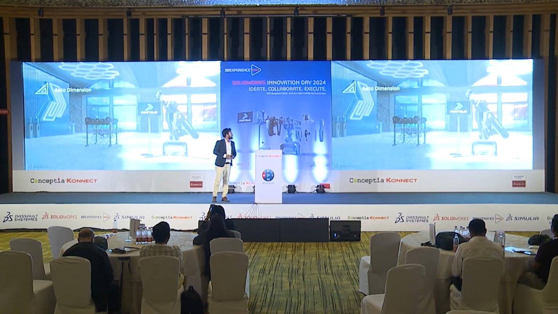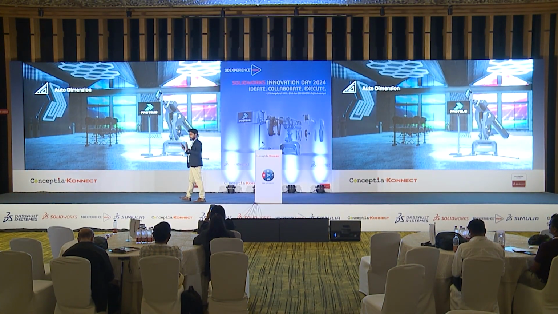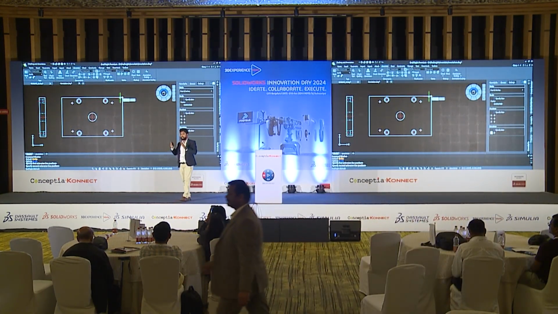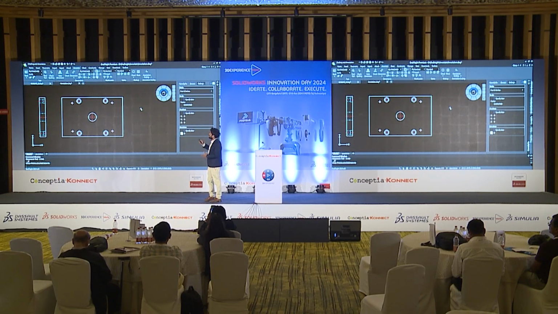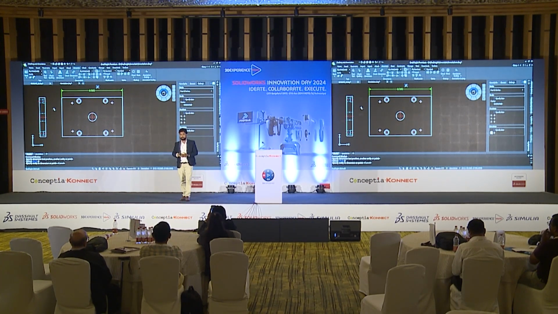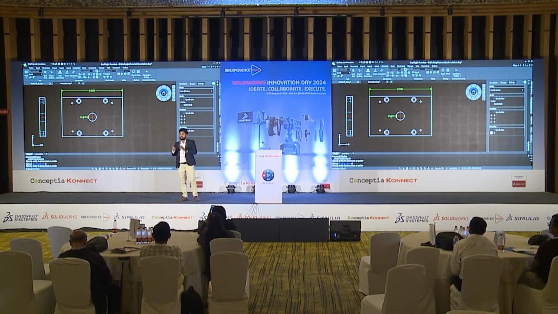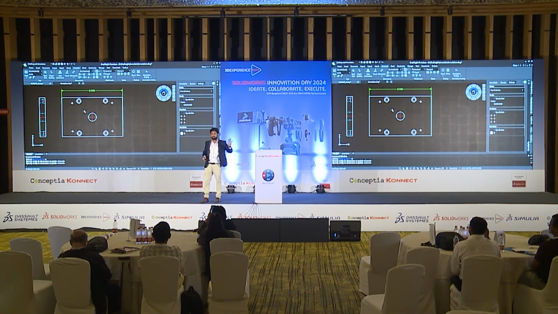Coming to the next, auto dimension. We can do the design, right? Obviously design takes much time. But compared to the design, the dimensioning and annotation is the most important thing, where you have to be very careful. So in DraftSight, we do have auto dimension. Generally, the traditional way is picking two points and placing the dimension. But we have an option called smart dimension, where while selecting the entity, it automatically analyzes the endpoints and provides the dimension. Even for placement, for any diameter or any kind of circle, you can easily place it directly as per the angle. So this will make your drafting neat and clean.